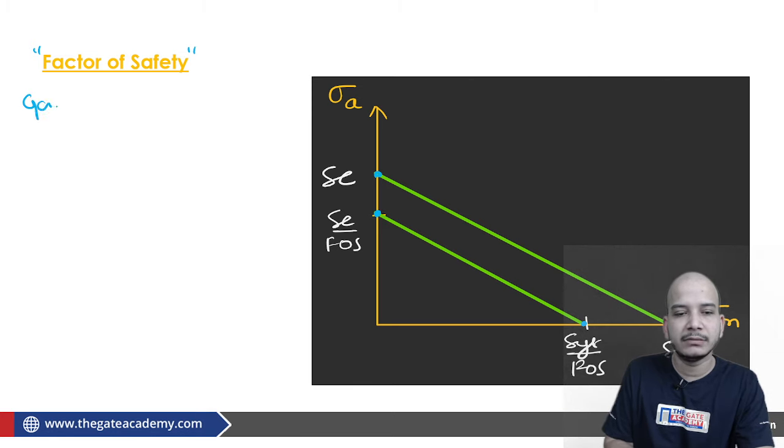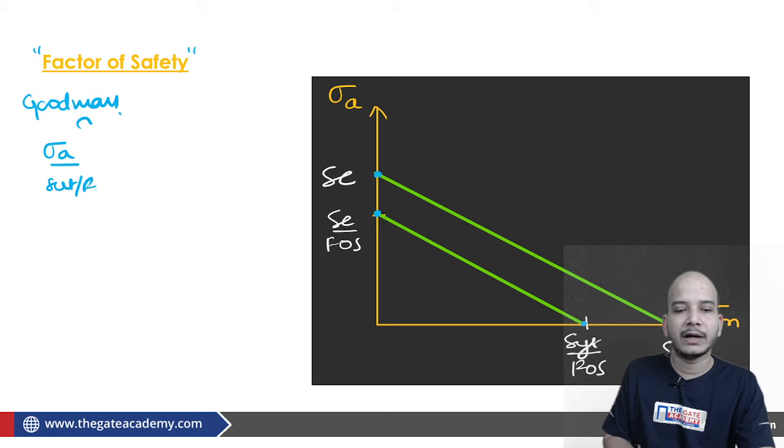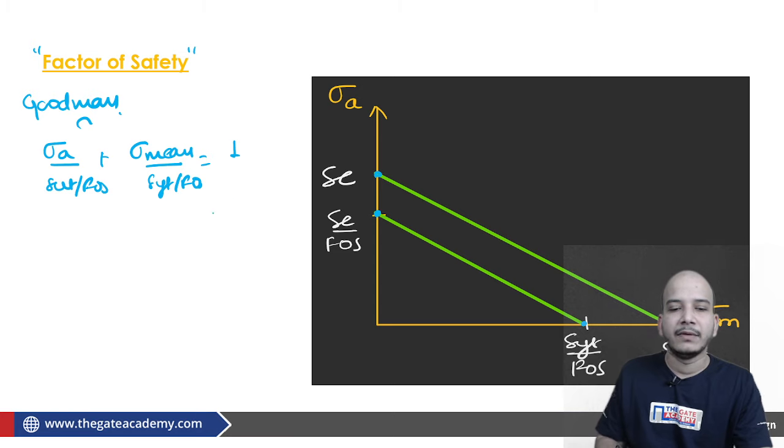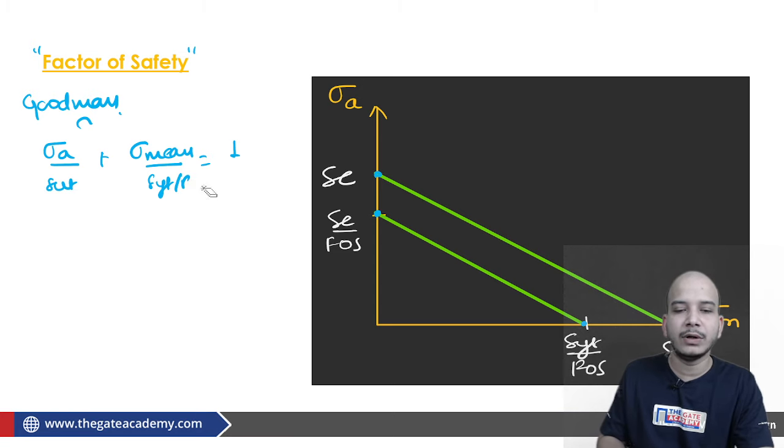As far as Goodman is concerned, you can say sigma amplitude upon SE upon factor of safety plus sigma mean upon SUT upon factor of safety is equal to 1. From here you will get the relation which is equal to sigma A upon SE plus sigma mean upon SUT is equal to 1 by FOS.